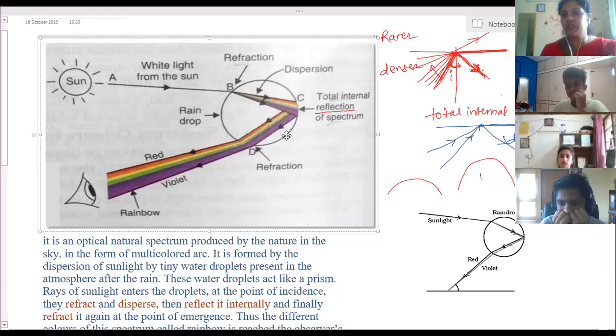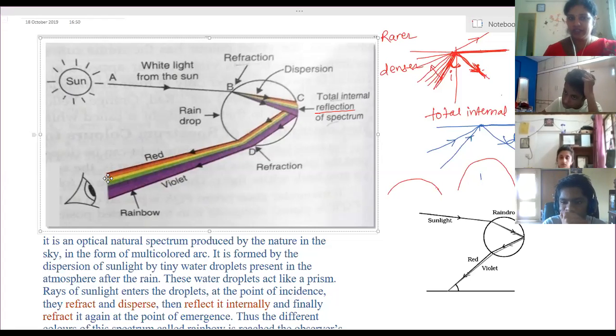Some of the rays which reach at a particular angle, that is 40 to 42 degrees, only those get reflected back. So total internal reflection takes place. Then it falls on the other boundary, gets refracted again, and reaches the observer's eye, and we are able to see the rainbow.